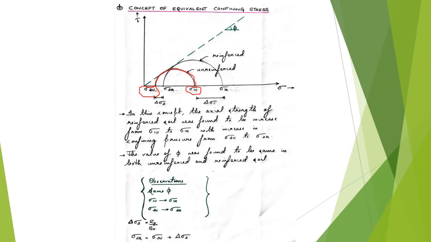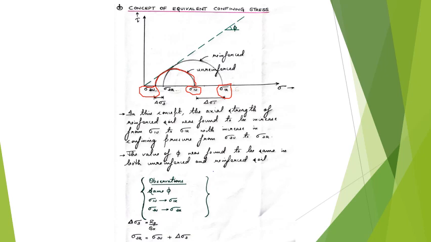Now, when we conducted the test for reinforced soil at a higher confining stress, okay, that is sigma 3r, the reinforced soil fails at sigma 1r. So here also we can see that there is an improvement in strength by an amount of delta sigma 1.